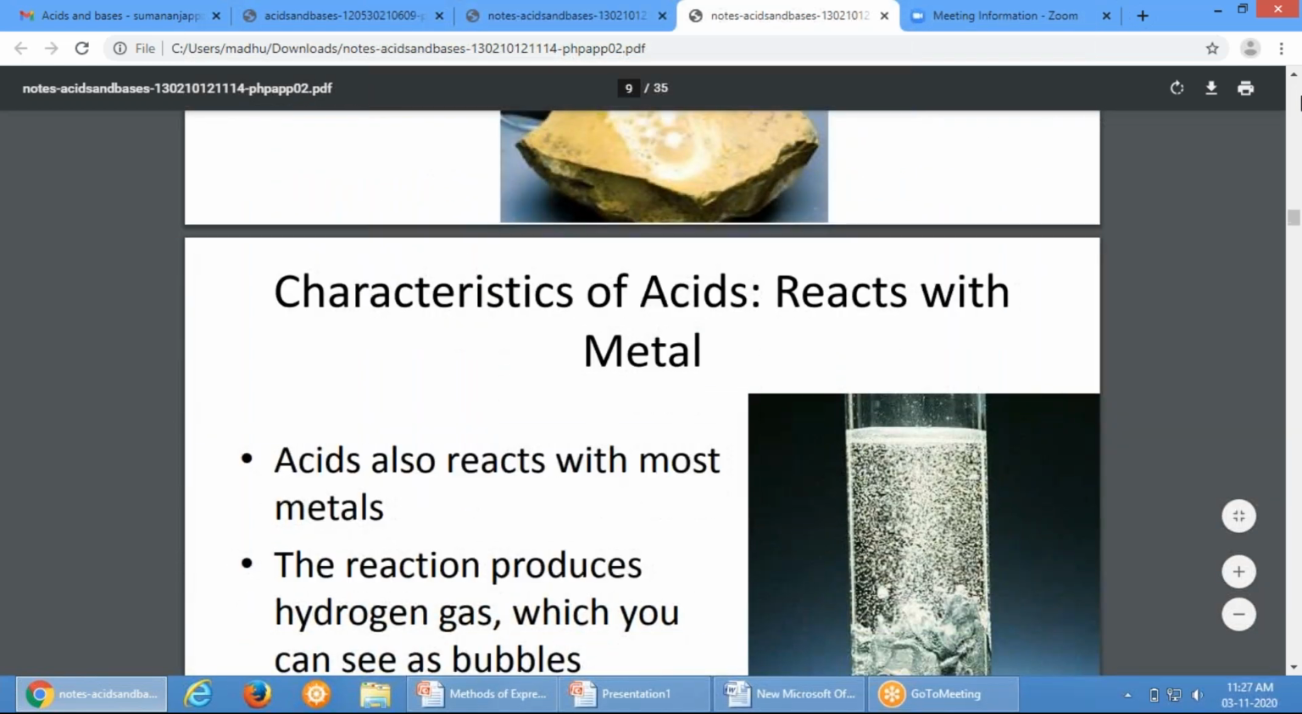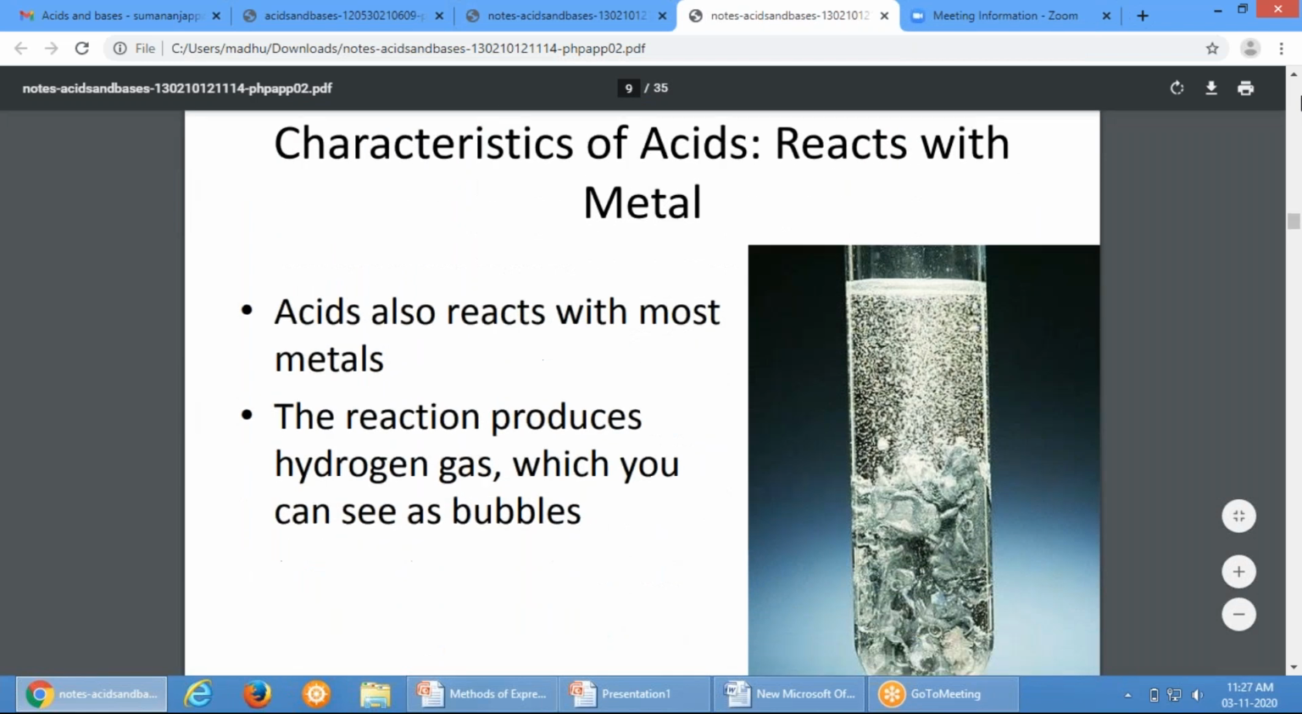Then acid will react with metal. This also you can test. Acid will react with most metals. The reaction produces hydrogen gas, which you can see as bubbles. You can see in this slide, when metal reacts with the acid, there is liberation of hydrogen gas. How is the hydrogen gas identified? By bubbles. Whatever bubbles are coming are due to the liberation of hydrogen gas.